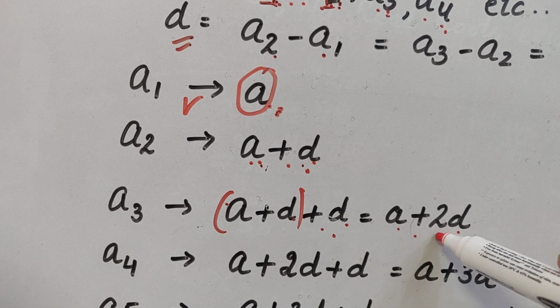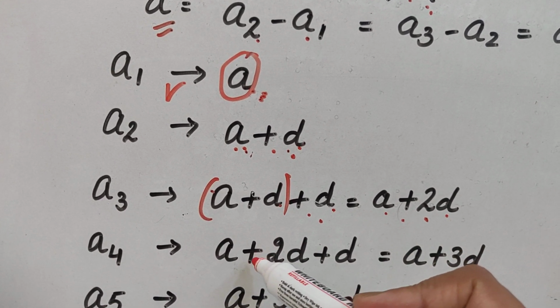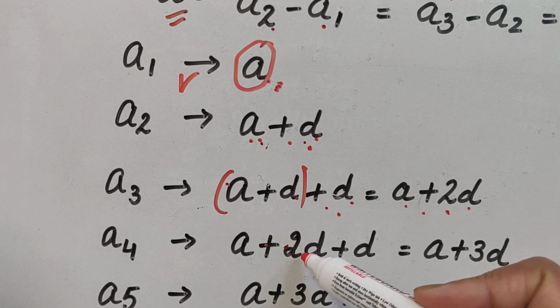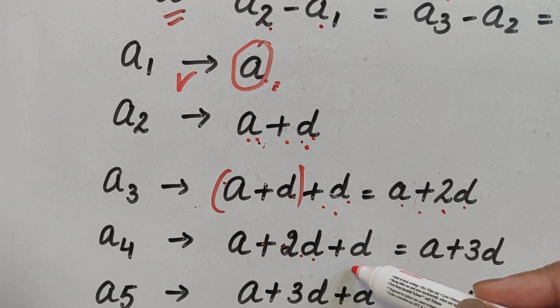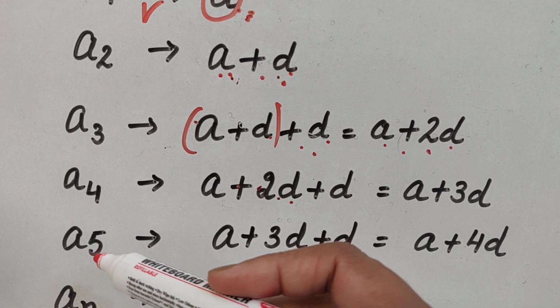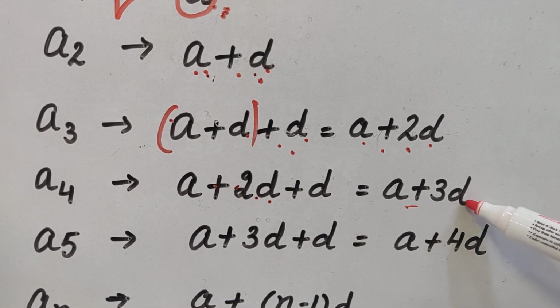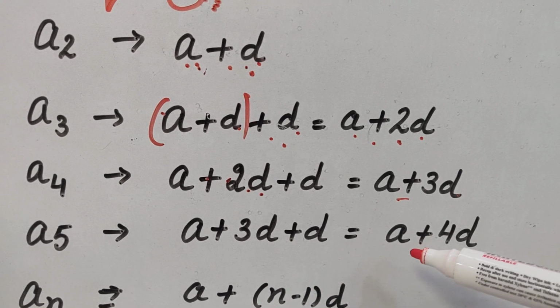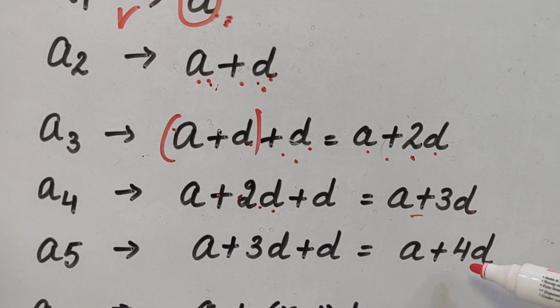How do we get the fourth term? We add d to the third term. So the third term is a plus 2d. If I add d to it, I will get a plus 3d. How do I get the fifth term? a plus 3d plus d. That will give me a plus 4d.